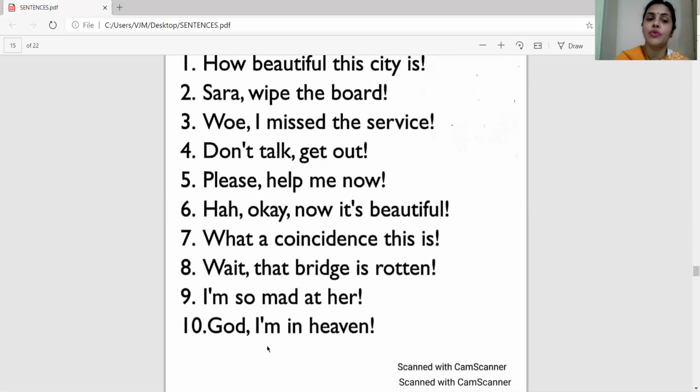At times, exclamation could be used with imperatives as well. For example, help me now. Again, when I say this, it is a must to understand that when using imperatives and exclamatory sentences, your tone is very important. Your tone plays a very vital role when you are giving a command or a request, or you are giving a suggestion, or when you are using an exclamatory sentence, right?